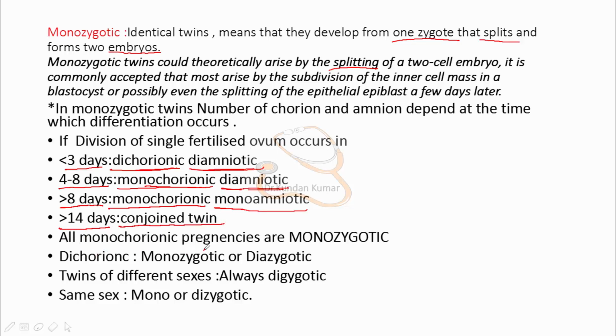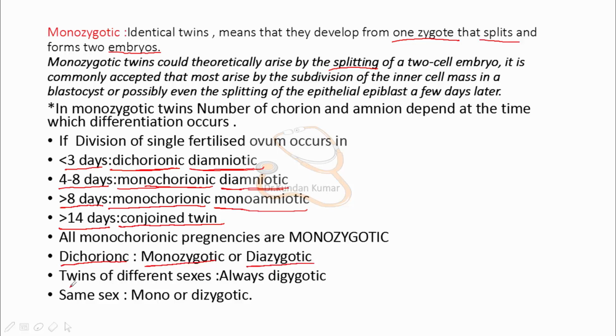All monochorionic pregnancies are monozygotic. You can see here, and dichorionic, if it is dichorionic, then you can think like this: it could be monozygotic or dizygotic.